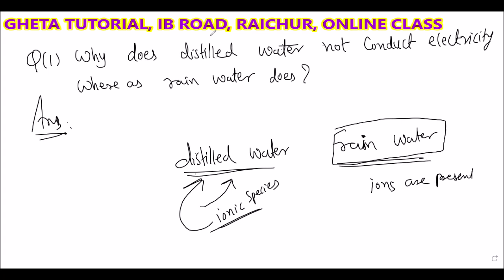So it's very simple. See what question they're asking: why does the distilled water not conduct electricity? Because it does not contain ions. There is no need to write that all the ionic compounds are removed in the laboratory. Just remember that distilled water does not contain any ion. That much only you can write.